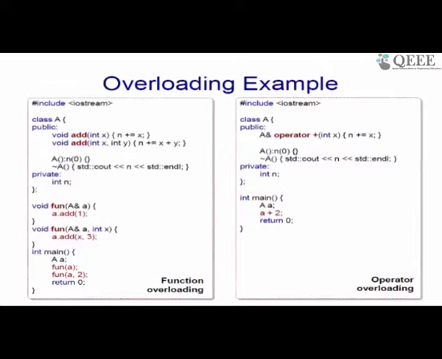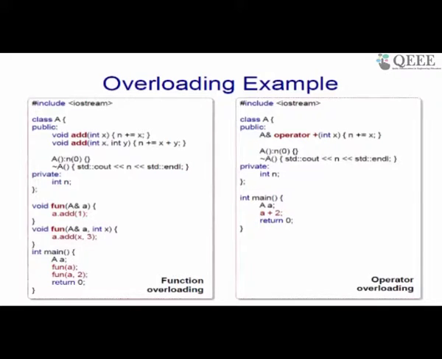So in this case the second add essentially adds x plus y to n, and then there is a constructor a which initializes n to 0, and then there is a destructor which is going to simply print the value of n, right. So what is the output that you expect out of this program? That is something which I would like you to pose as the answer in the question tab of this A view, right. So what will get printed out of this program, right. Somebody might question that in main there is no printf, in fun there is no printf, where is the cout or printf going to print anything, so the output might be empty, but I would like to know what your answer is.